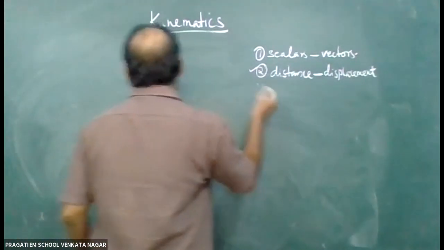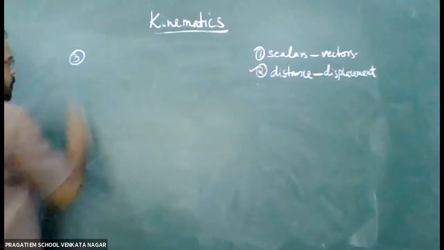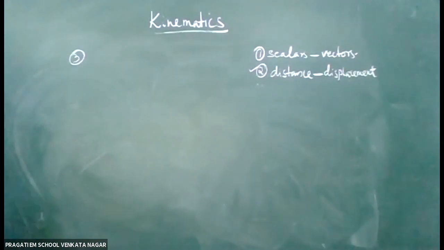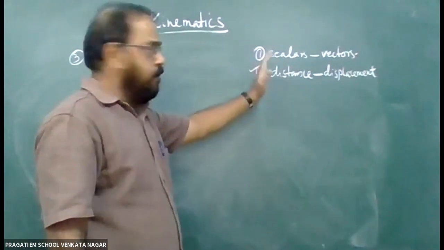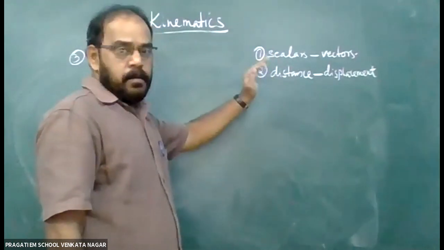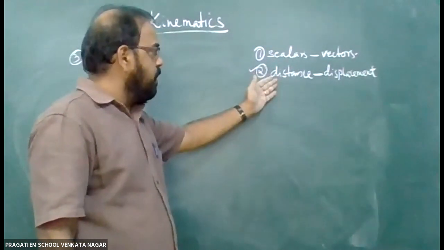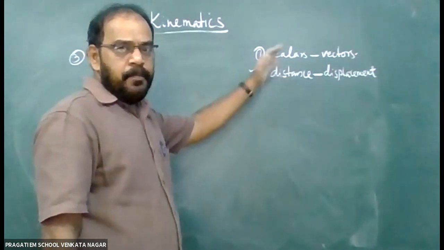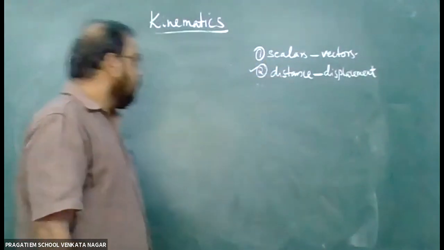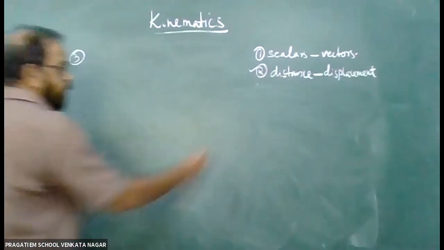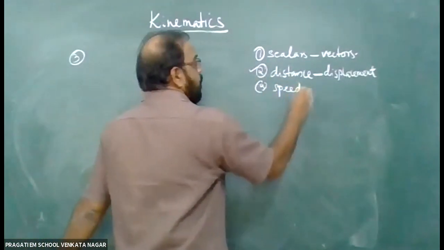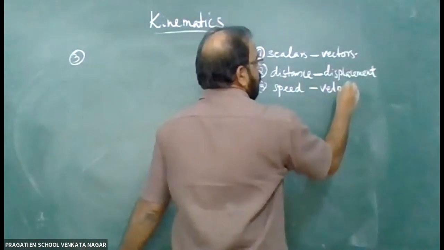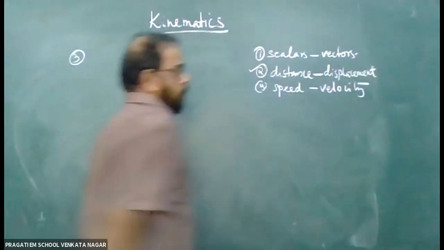Let's go to the third point. First definitions we said, scalars and vectors. Second, the most important definitions from kinematics is distance and displacement. Now, the third one is speed and velocity.